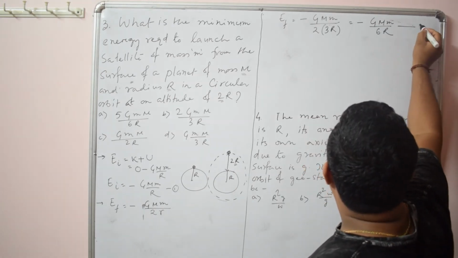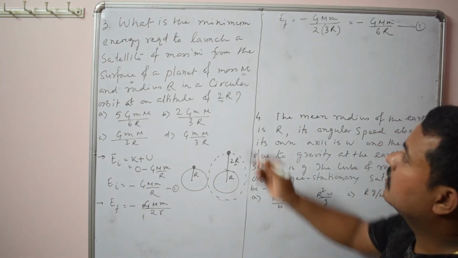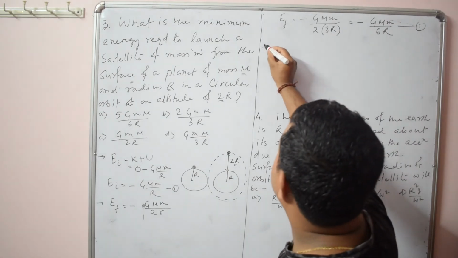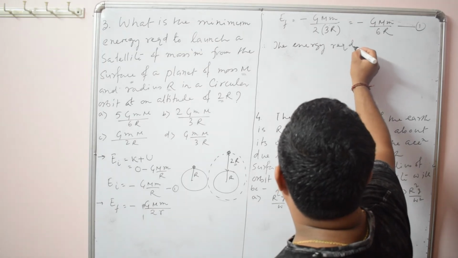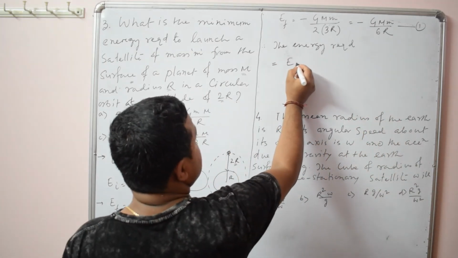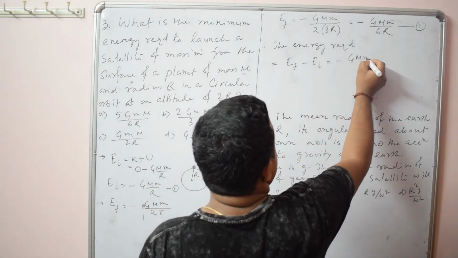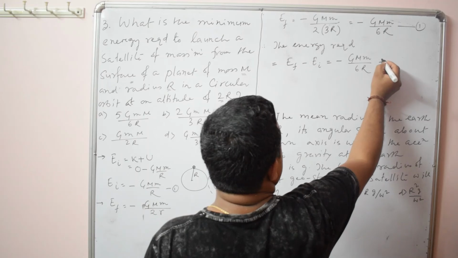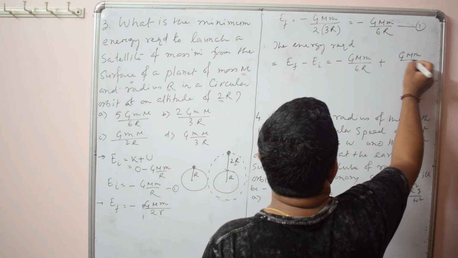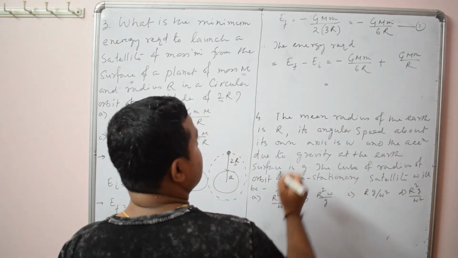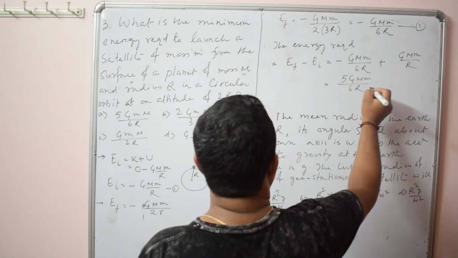So we got the initial total energy and the final total energy, and the difference is the energy required. Therefore the energy required is nothing but final energy minus initial energy. So it is minus GMm by 6r plus GMm by r, which is simply 5 GMm by 6r.